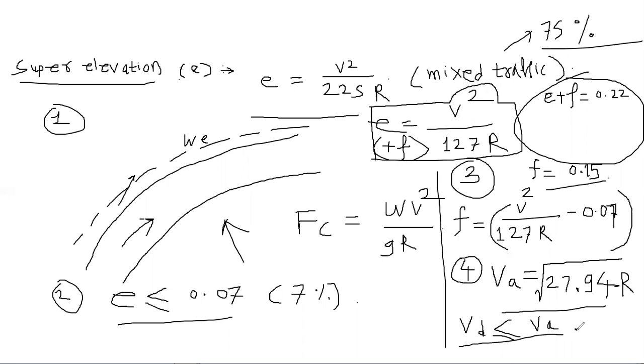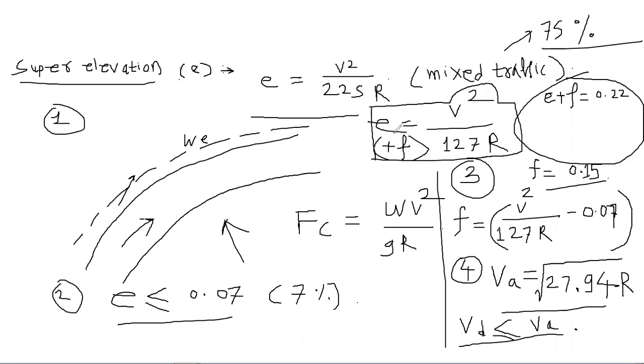So finally you will apply this VA formula, and according to this formula you will consider this as the design speed with the super elevation of 0.07, which is the maximum, and with the friction value 0.15, which is also the maximum. Beyond this friction value you cannot go, and beyond this super elevation value, 0.07, you cannot proceed. You cannot design the road exceeding 7% super elevation and 0.15 as coefficient of friction. Now in all these formulas, which formula you should remember and use to solve the numerical, that is important.